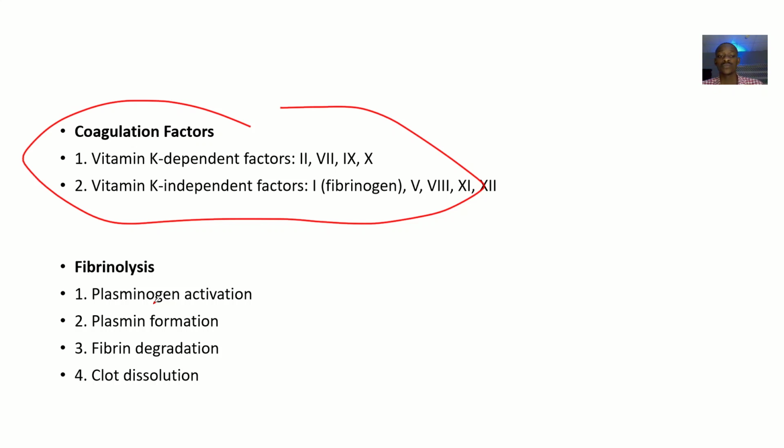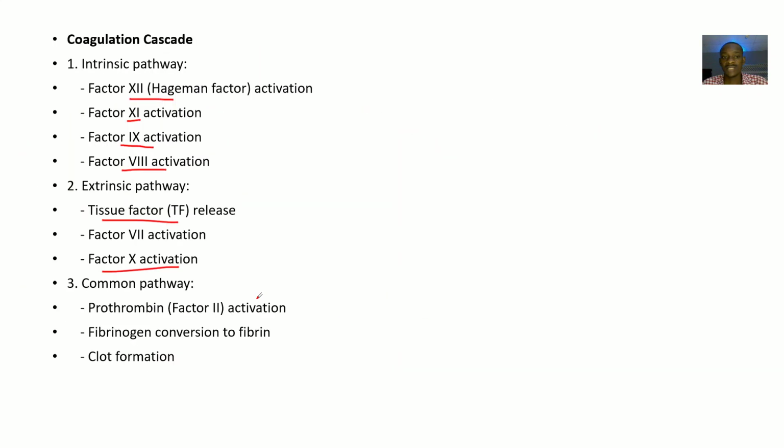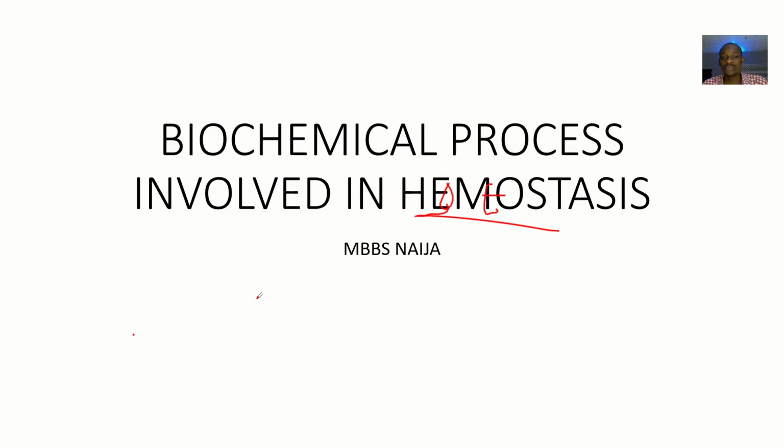If there's too much clot, the body can break it down. It does this through plasminogen activation, plasmin formation, fibrin degradation, and clot dissolution. I think that's it about the biochemical processes involved in hemostasis.